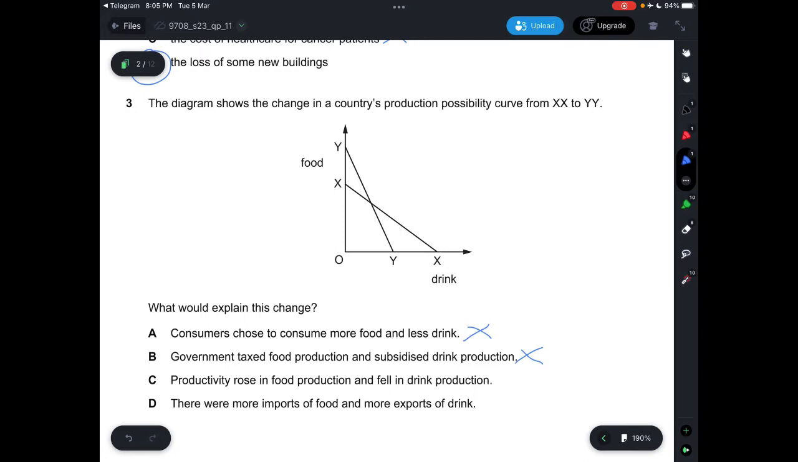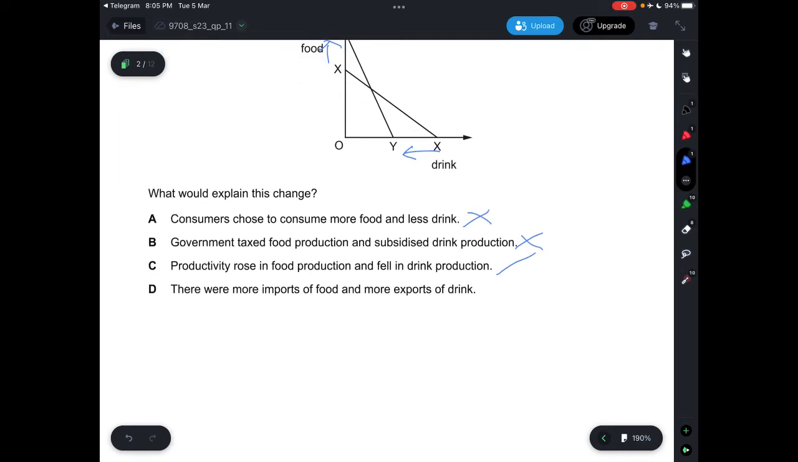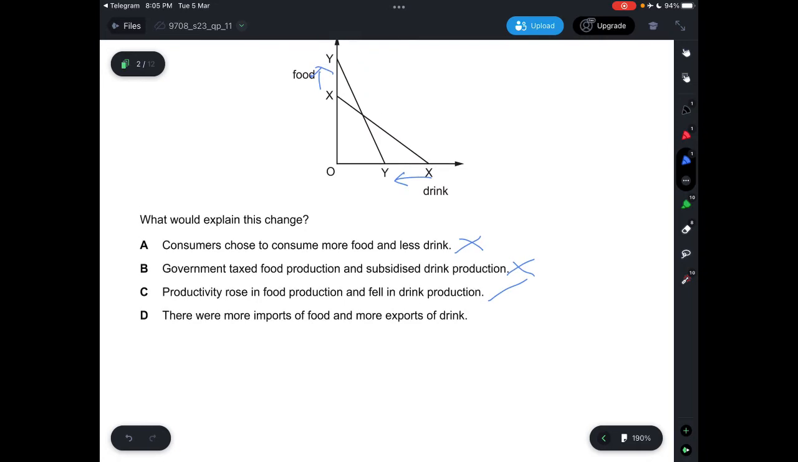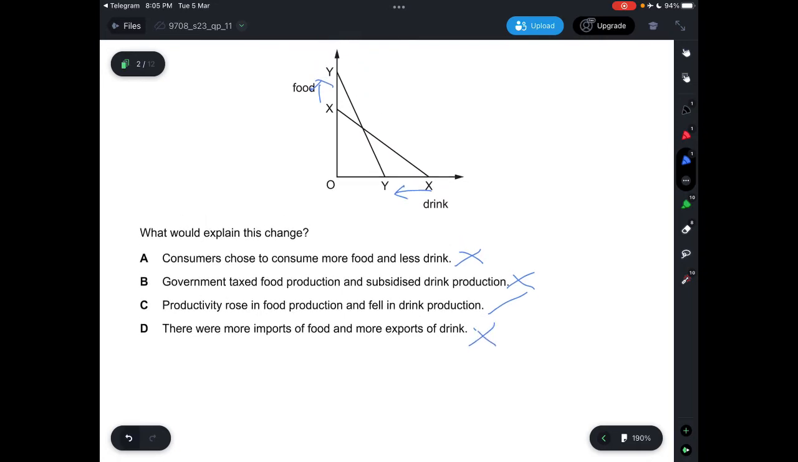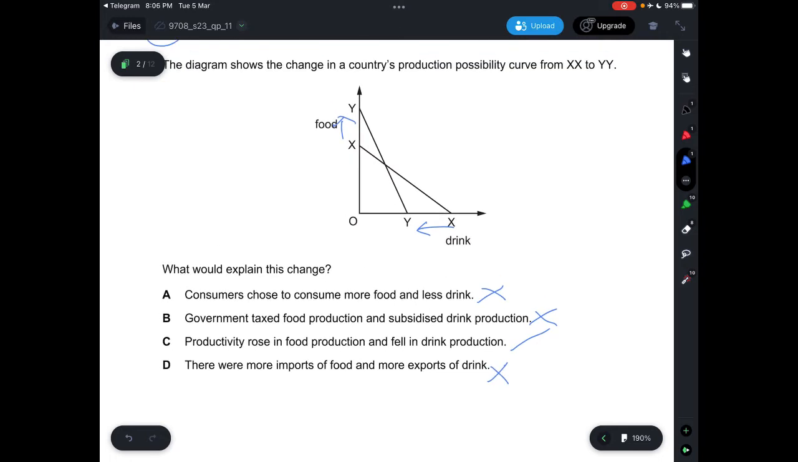And this all depends on the productivity of labor and also the resources available. So D is not the answer here. C says productivity rose in food production and fell in drink production, which is correct. That means there is more food produced and fewer drinks produced. And D says there were more imports of food and more exports of drink, which is incorrect because, like what I mentioned, this is the PPC. It's not showing the amount of inflow and outflow of goods into and out of the country. So that's not the answer. The answer is C.